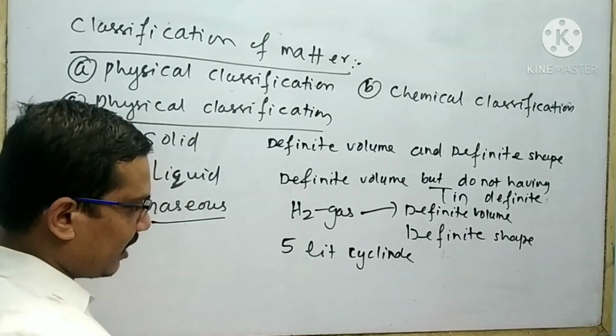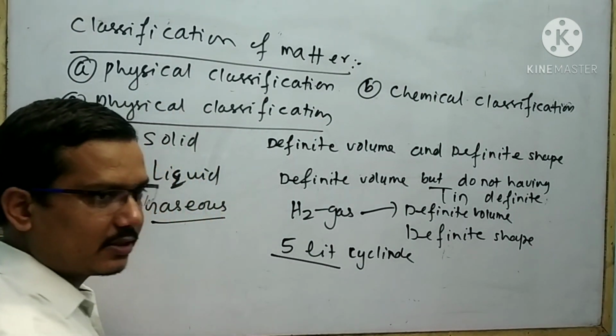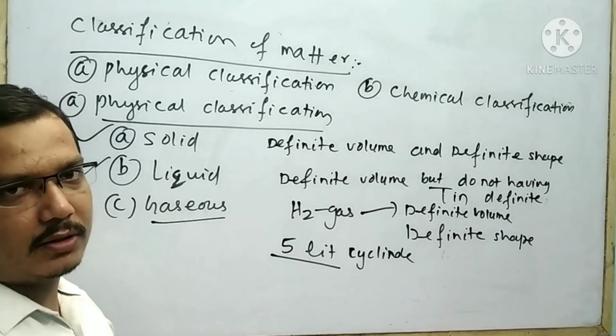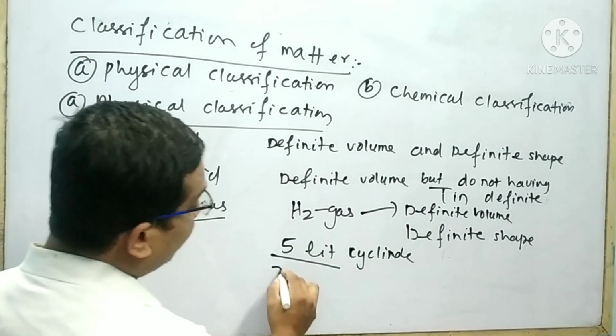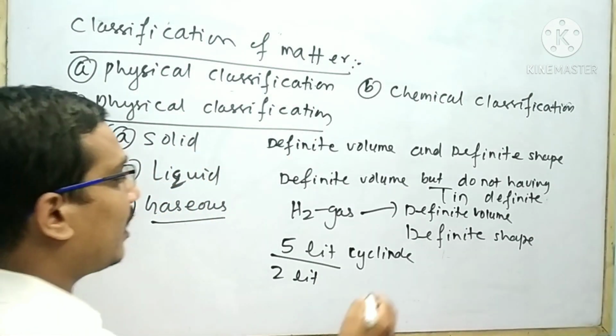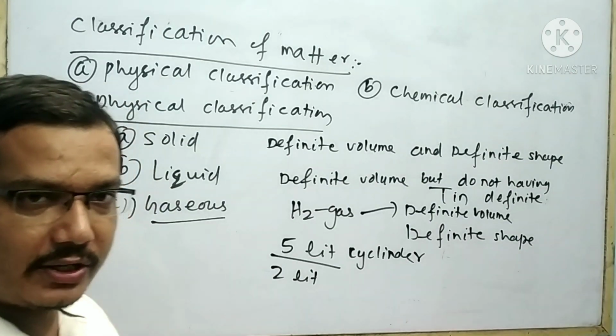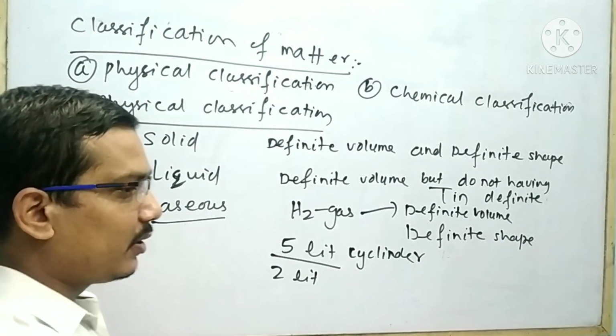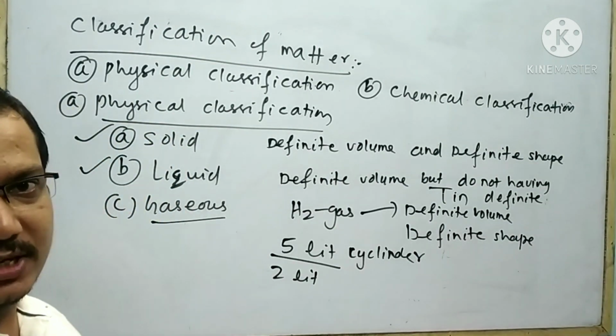Suppose I transfer the 5-liter gas into another cylinder which has a volume of 2 liter. Now the volume of the gas is 2 liter. The only difference is the pressure.